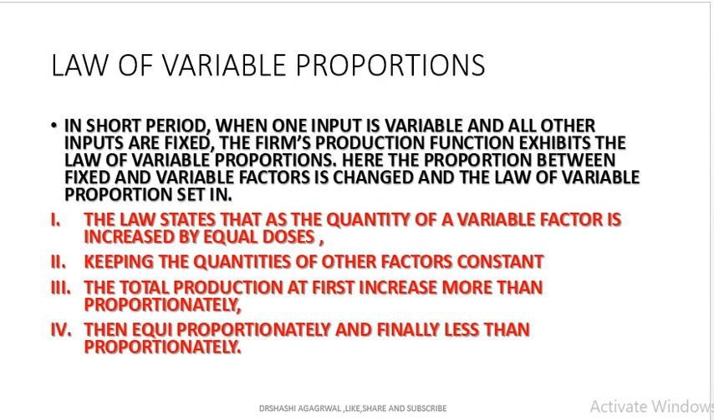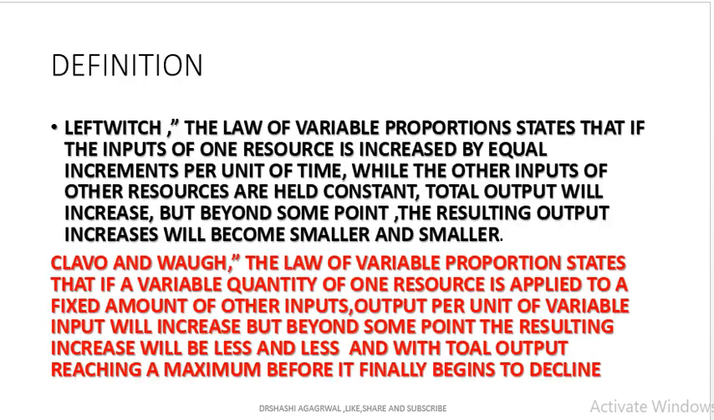The law states as the quantity of variable factors is increased by equal doses. It means I am increasing the quantity of variable factor, like first 1:1, 1:2, change in 1, 1:3, change in 1, equal doses. I am increasing the quantity of labor by 1, keeping the quantity of other factors constant. The total production at first increases more than proportionately. In the ratio I am changing the variable factor, the change in total production is more than that. Then it becomes equal, then it becomes less than proportionately.